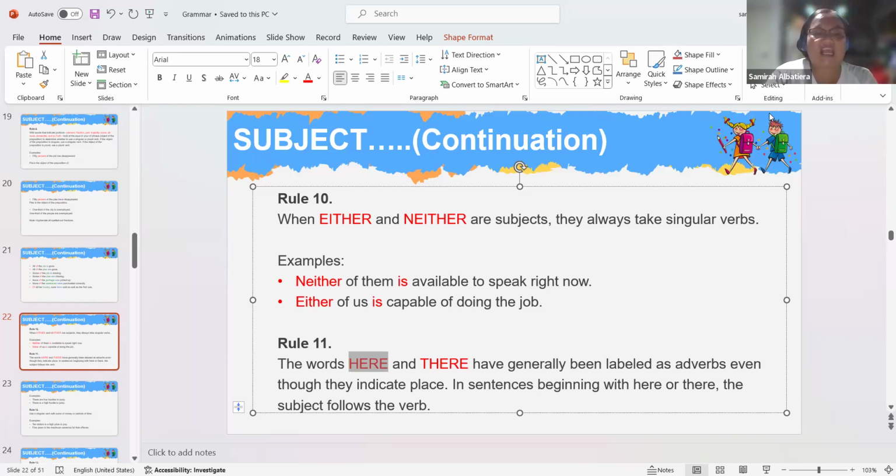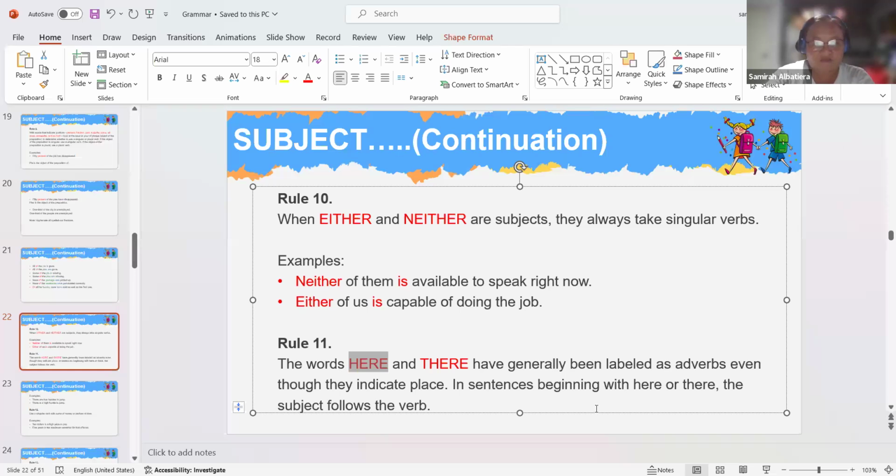Even though they indicate place. Because if you're talking about here or there, you're talking about a certain place. For example, where did you put your book? There. So you are talking about a place. Where is your ball pen?